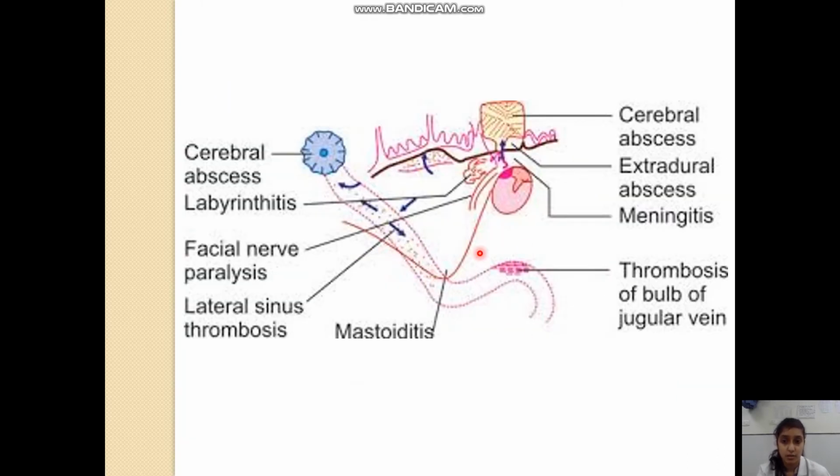This is also a similar figure showing the spread of the disease. This is the tympanic membrane. This is the boundary of the mastoid. This is the tegmen. Here we can see that when the tegmen is eroded and the meninges are eroded, it leads to formation of the cerebellar abscess.